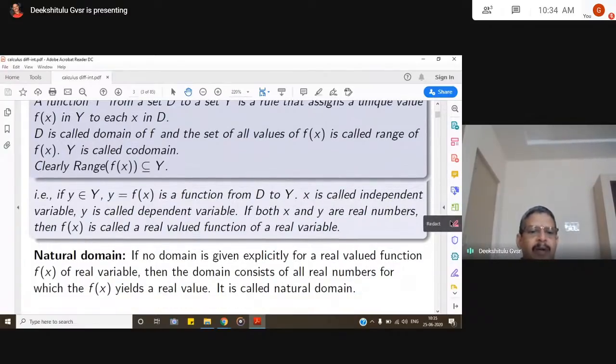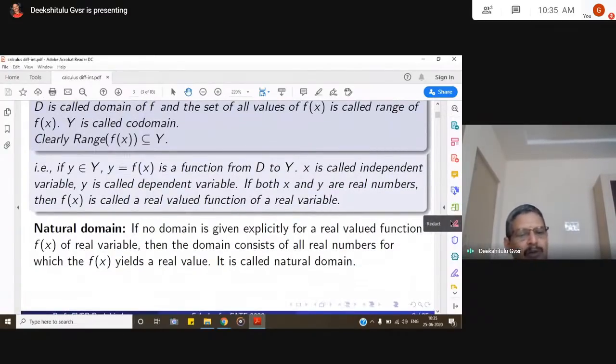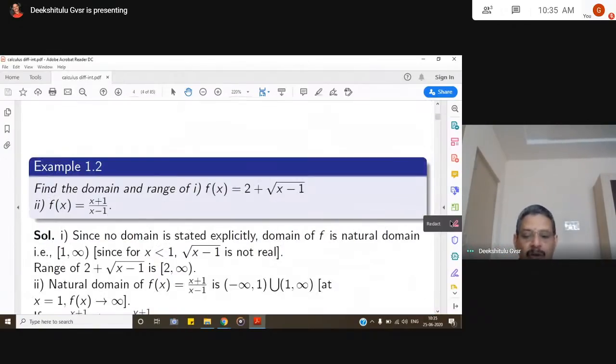Then coming to a specific issue, the natural domain. Sometimes the functions may not be given a domain. In such a case, if no domain is given explicitly for a given real valued function, then the domain consists of all real numbers for which f of x yields a real value. That is called the natural domain.